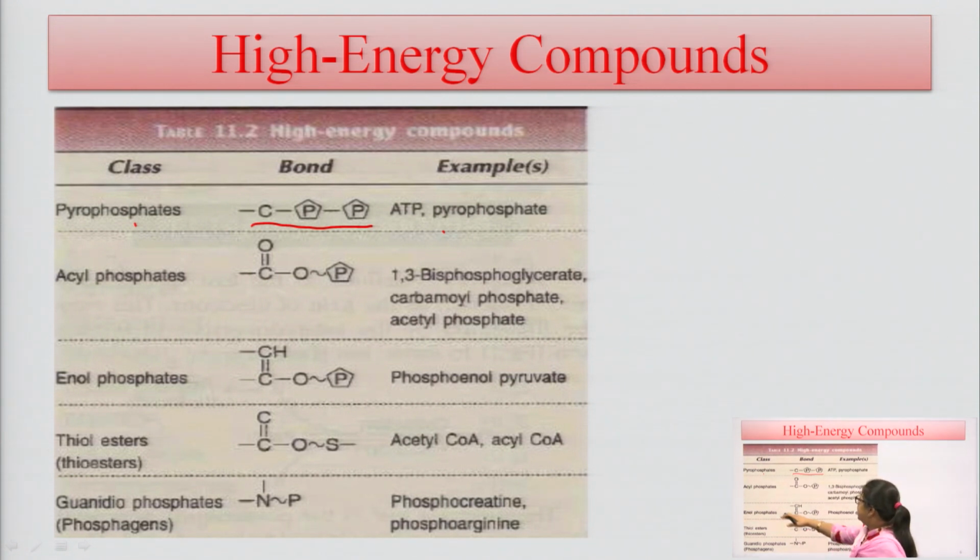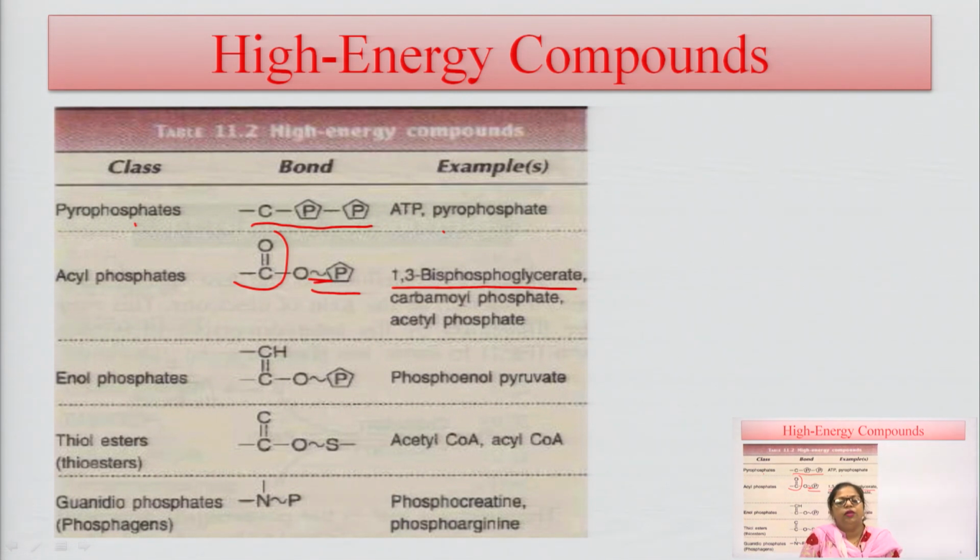The second one is acyl phosphate. Acyl phosphate has a carboxyl group here, and with this there is attachment of a phosphate group. This is the symbol of the attachment of the high energy bond with that phosphate group. So this acyl phosphate is required for the formation of high energy compounds, and examples of acyl phosphates are 1,3-bisphosphoglycerate, carbamyl phosphate, and acyl phosphate.